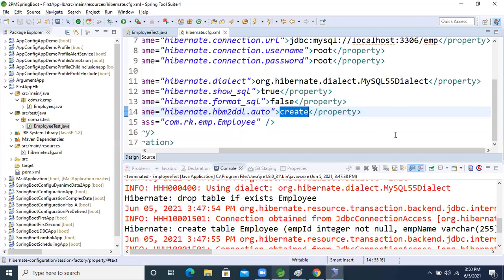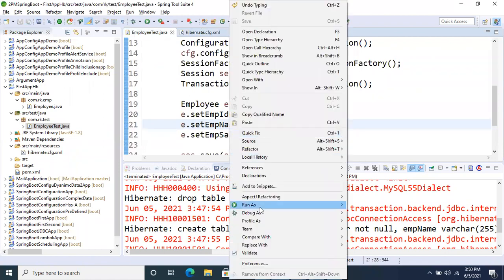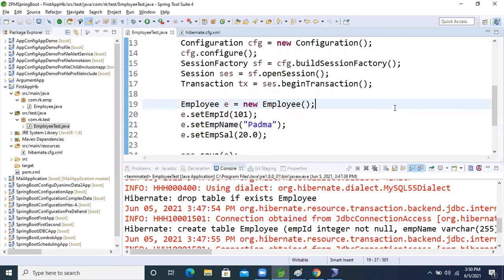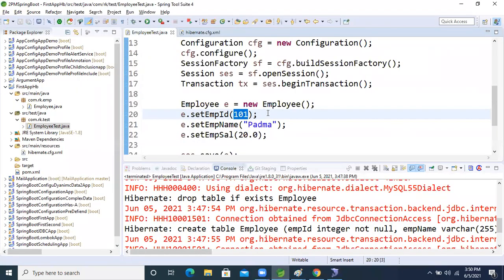So fine, now I'm taking update. After taking the update, what will happen? Now let's run the application. If I run the application, we will get an error. Why will we get the error? Because the table is already there, and an entry 101 is already there. Then we will get an exception, a primary key violation.